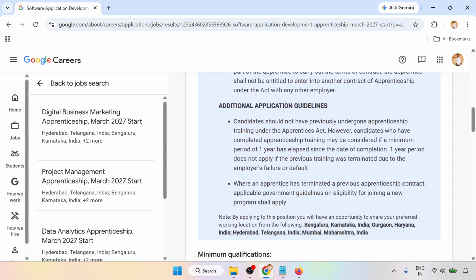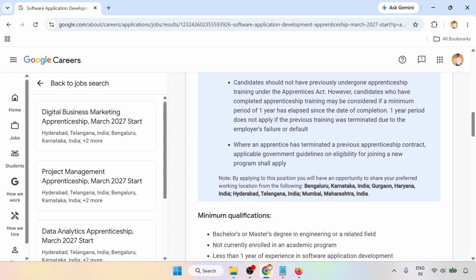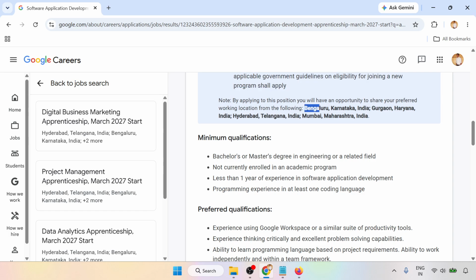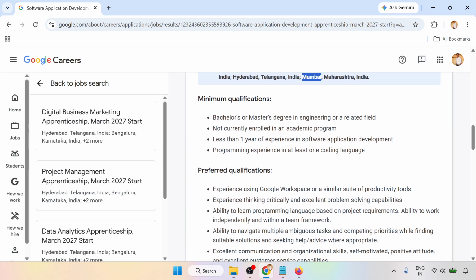So additional application guidelines are there. Where an apprentice has been terminated from a previous apprentice contract, government guidelines on eligibility of joining the new program shall apply. These are the locations: Bengaluru, Gurgaon, Hyderabad, and Mumbai. There are 4 locations.